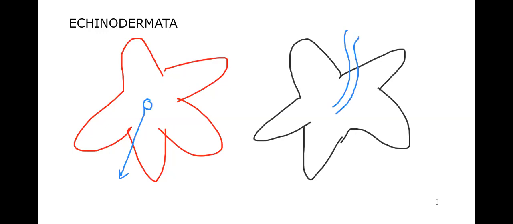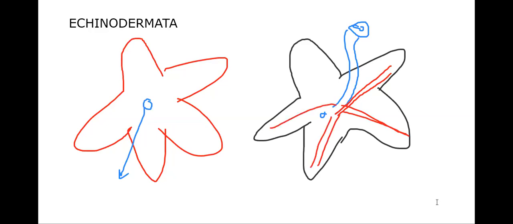Along with that, there is a special structure called the madreporite. The madreporite opens into ambulacral canals. There are five ambulacral canals running towards the five arms, and they open into the ambulacral canals.